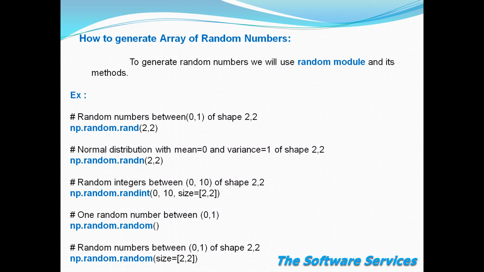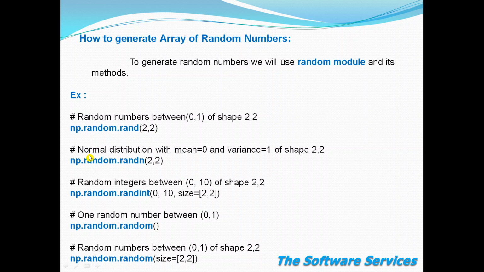And if you want a particular shape, then it will generate those numbers in that particular shape or in particular order. This is an extra argument. It will generate random numbers between 0 to 1 of whichever shape you want. If you don't give the shape, it will give only one number.